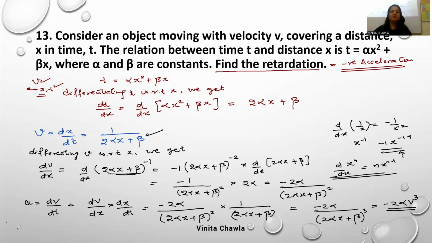So acceleration is minus 2 alpha v cube. So retardation is the negative of acceleration. Retardation is 2 alpha v cube, positive.